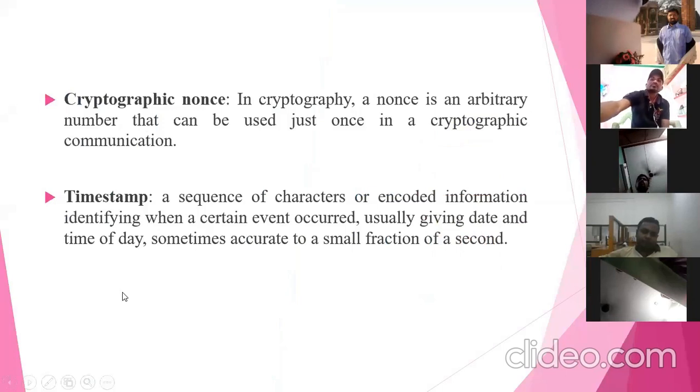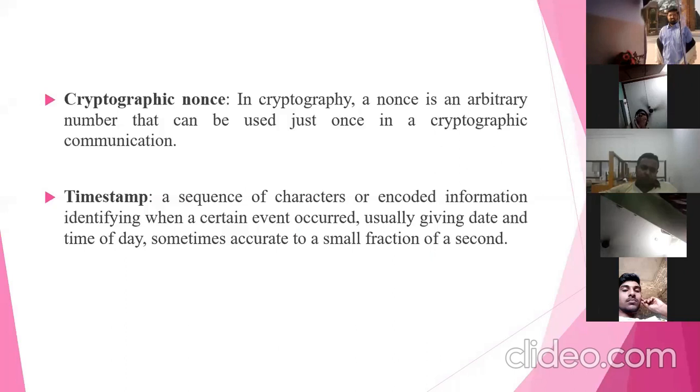Now, some other crypto primitives we're going to use in blockchain are the cryptographic nonce and the timestamp. What is meant by nonce? It is a number generated only once. A nonce is nothing but a random number. So in cryptography we use a random number, that is the nonce.